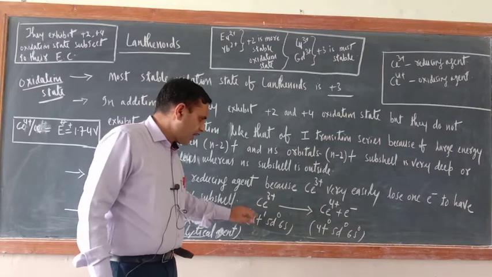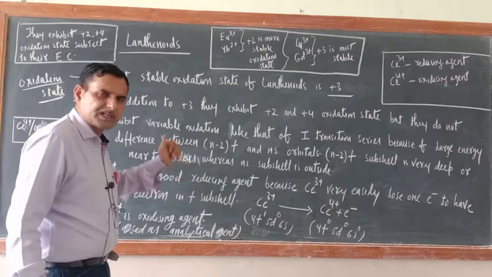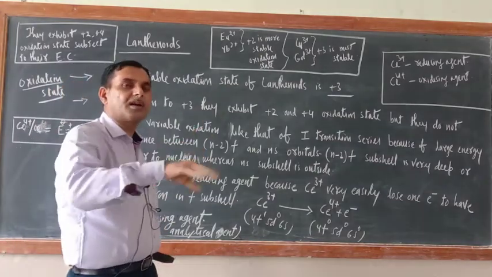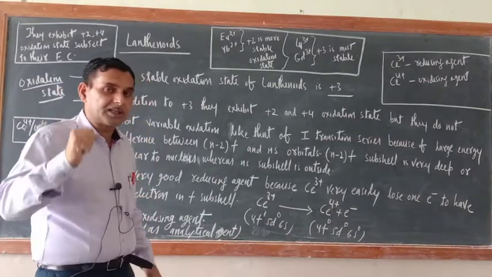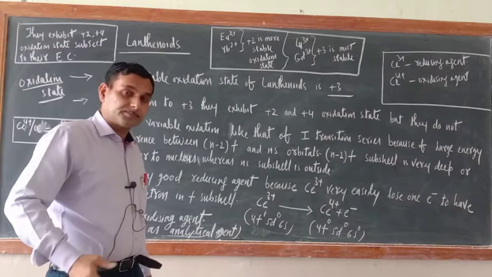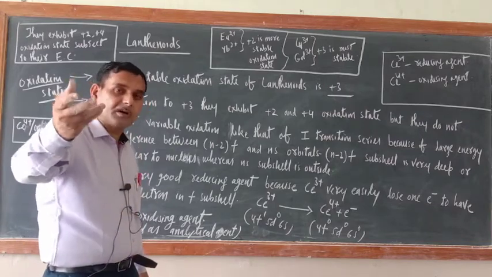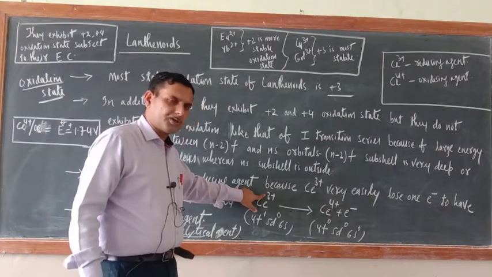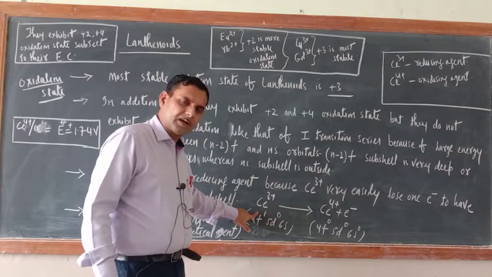Now the question is why Ce3+ is a good reducing agent. What is the meaning of reducing agent? Those which easily lose electrons, undergoing oxidation, are reducing agents, and those which undergo reduction, gaining electrons, are good oxidizing agents. So Ce3+ will lose one electron very easily because 4f will have one electron here.